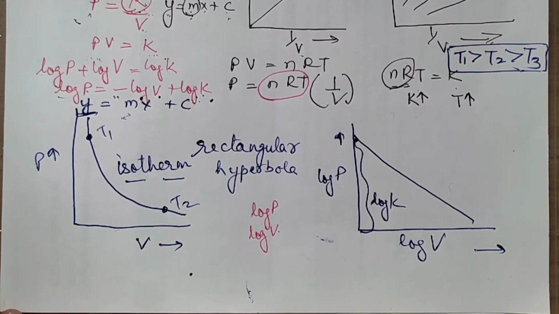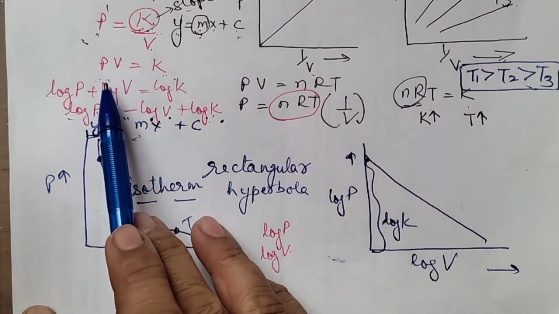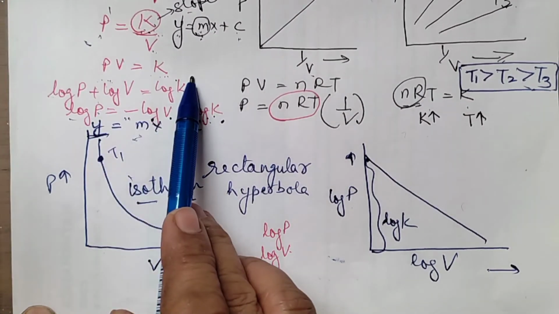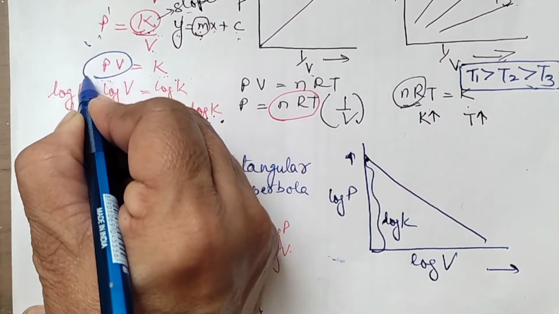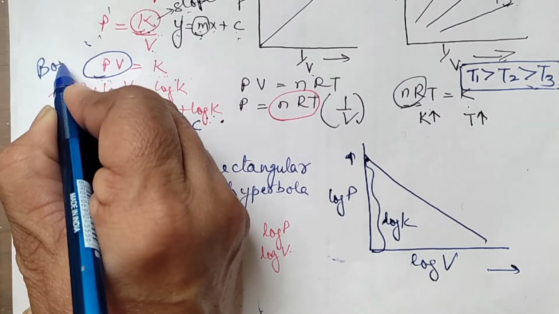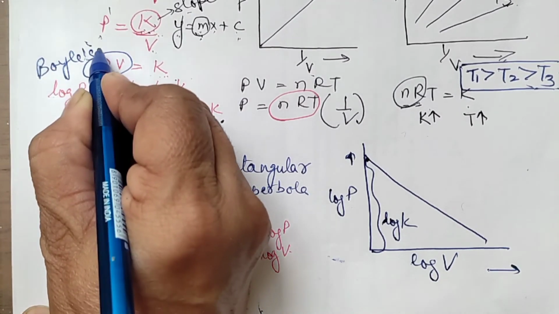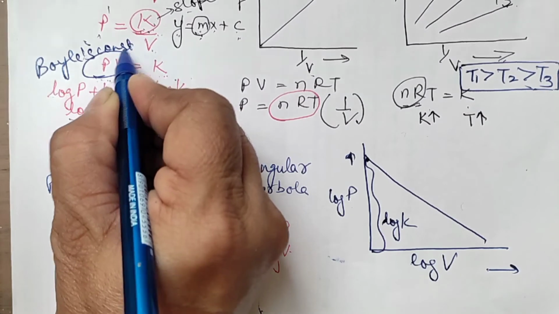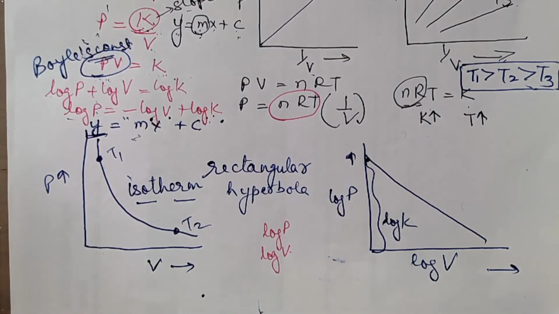These types of graphs are important, they can be asked in competitive exams too. This product PV, which we are saying is constant, is also called Boyle's constant. The product of pressure and volume will always remain constant, because both are inversely proportional. Now in numericals, you may also use this equation.